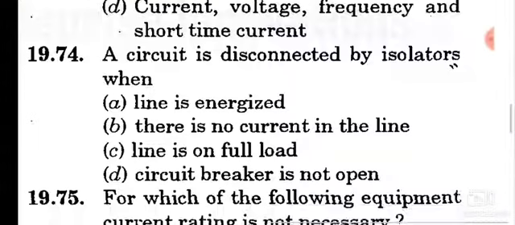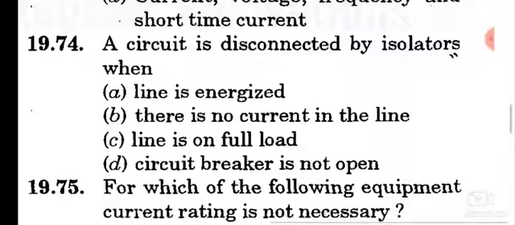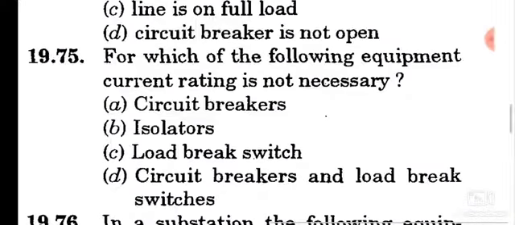Question number 74. A circuit is disconnected by isolators when there is no current in the line. Option B is the correct answer. Question number 75. For which of the following equipment is current rating not necessary? Option B, isolators.